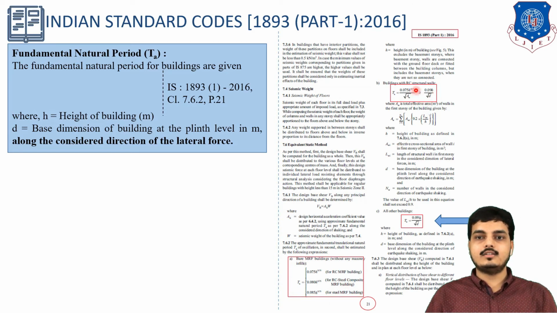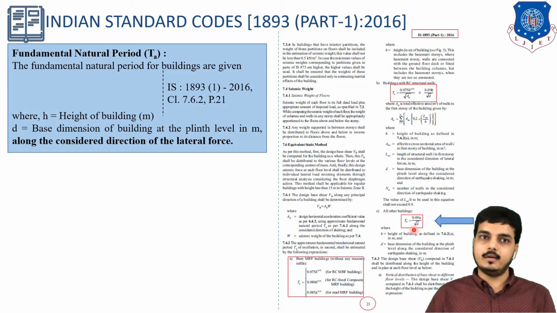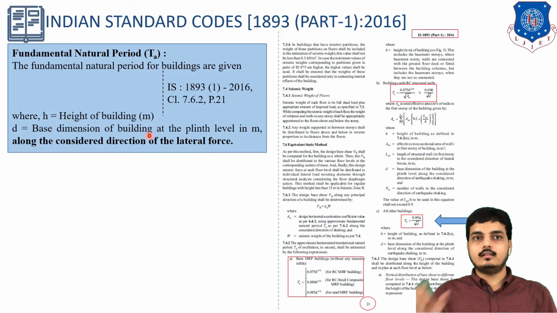For a building with RC structural walls, let's say shear walls, if the building is made up of shear walls, then we have to use this formula. But for our example, for all other buildings, we have to use this formula. So we will be using this formula, because for simple infill wall, we will be using Ta equals 0.09 H divided by root D. What is H? H is the height of the building in meters, and D is the base dimension of the building. So which base dimension?